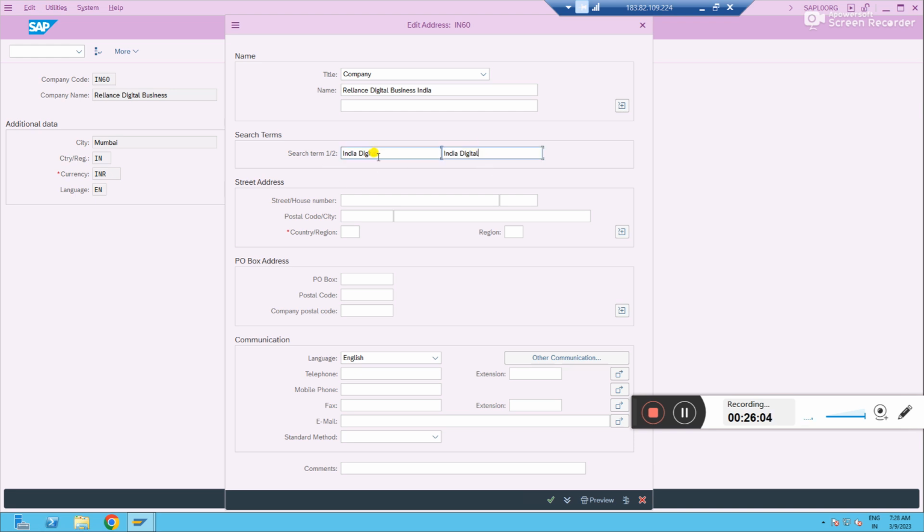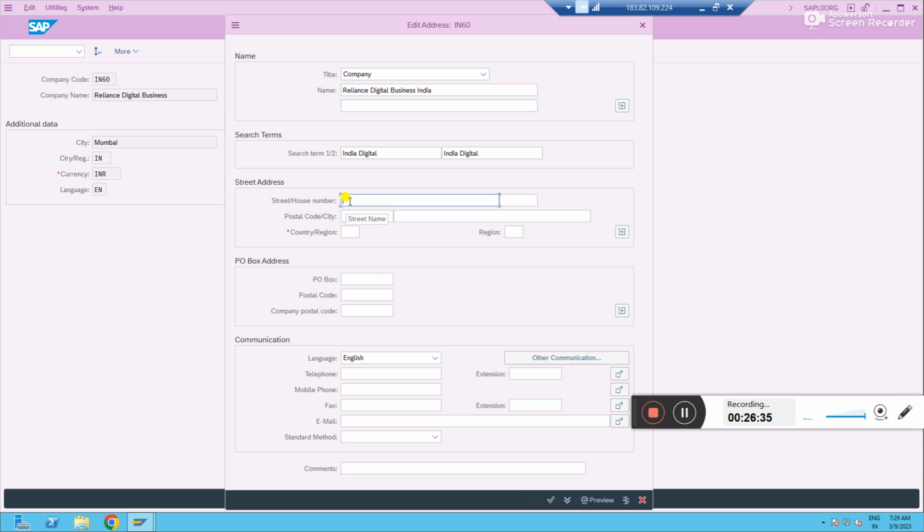Just give one search term. Search term, in the sense that you have a lot of information, and out of that, how do you find your name? Maybe there is an Excel with many lakhs of records. If you want to find your name, we try with your surname, right? Control F. We find your surname, then it takes you directly to that particular cell in the Excel, right? Likewise, this search option is also useful later. Now just give it as per your choice.